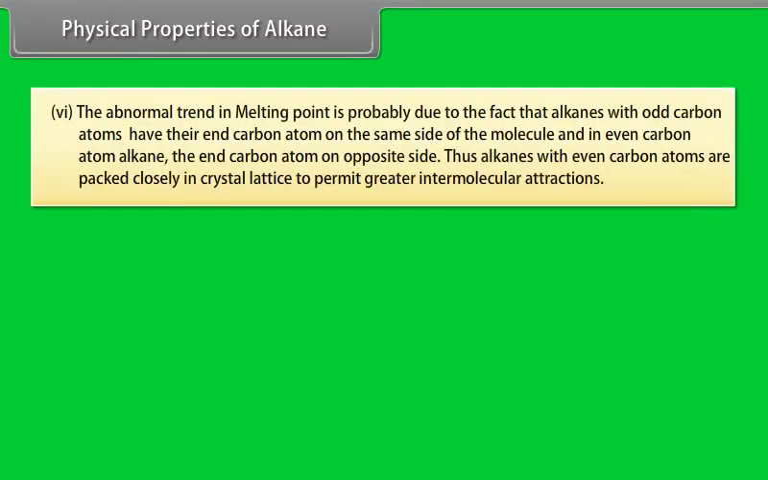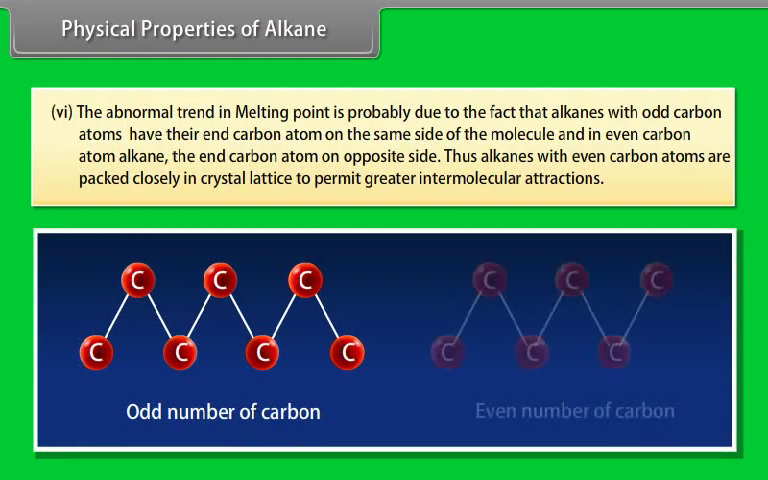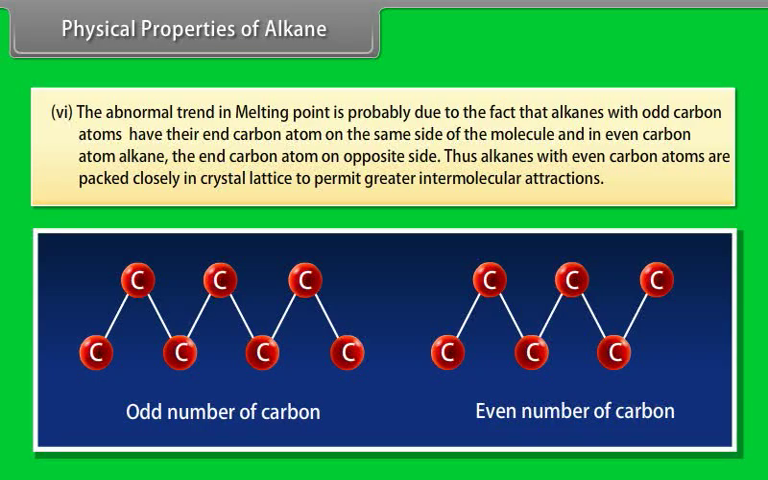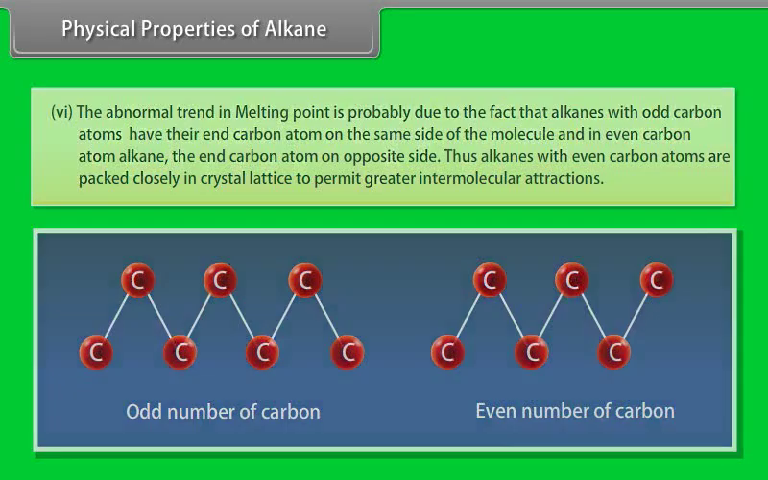Number 6. The abnormal trend in melting point is probably due to the fact that in alkanes with odd carbon atoms, the end carbon atoms are on the same side of the molecule, and in even carbon atom alkanes, the end carbon atoms are on opposite sides. Thus, alkanes with even carbon atoms are packed closely in the crystal lattice to permit greater intermolecular attractions.